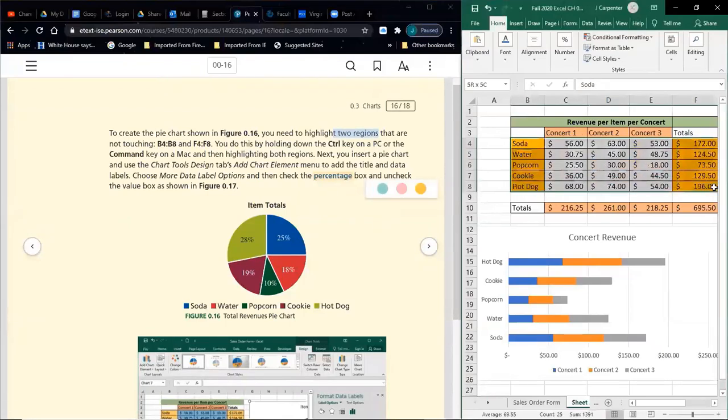We don't want to highlight everything. We don't want to have individual concerts and the totals. That would mess up a pie chart really, really badly. And there's a question in your guided worksheets that alludes to that.